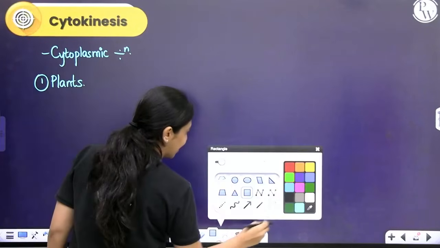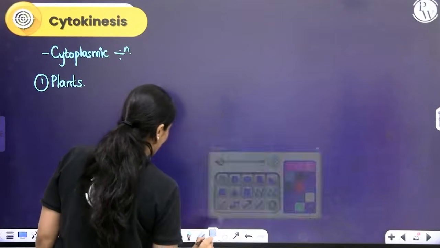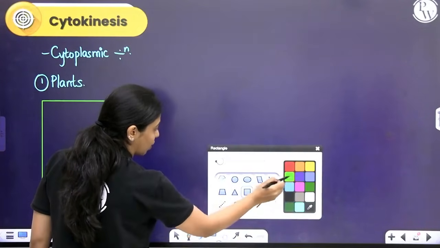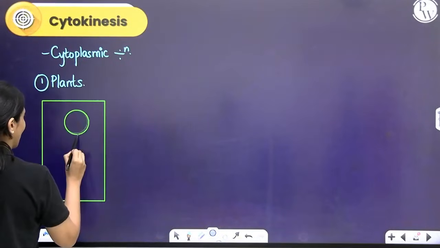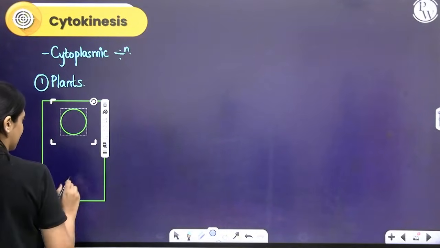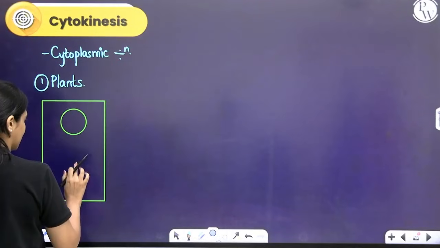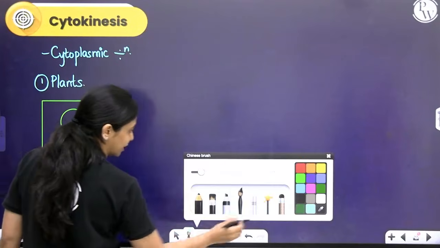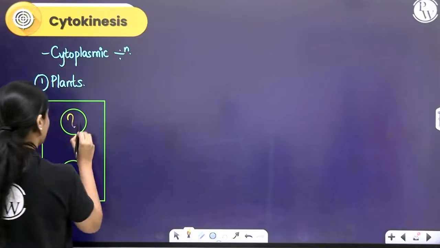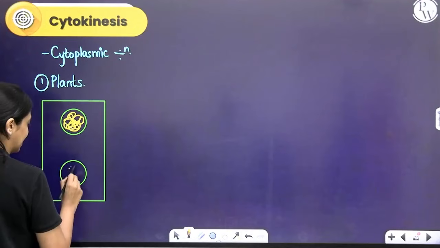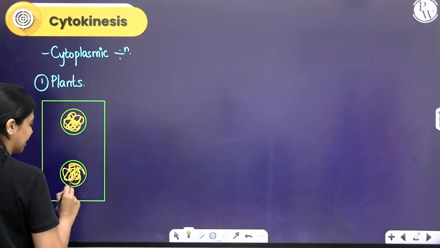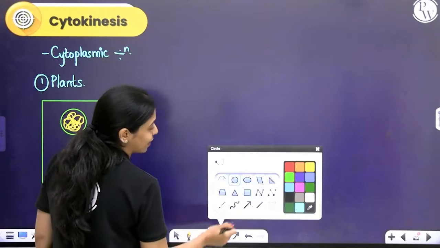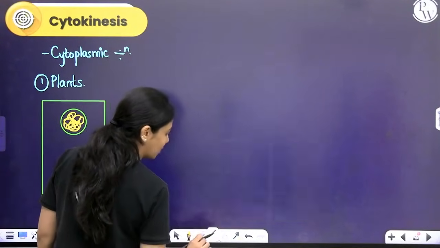Let's consider a cell in which nuclear division has already occurred. So here you have a plant cell. The nuclear envelope would have reformed, so you have proper nuclei, separated here. Within that the DNA would have decondensed, so chromosomes do not have clear identity. DNA has decondensed, chromosomes have decondensed. Right now, in between these two, a cell wall has to form. Remember, in plant cells a cell wall is there; in animal cells a cell wall is not there.